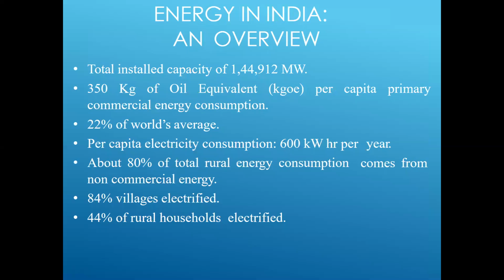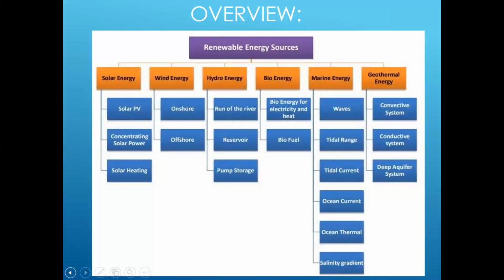Why are we discussing this? These are the basic things in the classification, and you write only that. It will be easy for you to understand the classification in an easy way from an exam point of view. That is the reason I am putting so much stress on this. If you want to give some explanation on one point, you can write the basic things, like solar energy is like this and wind energy is like that, simple things on how it is classified.